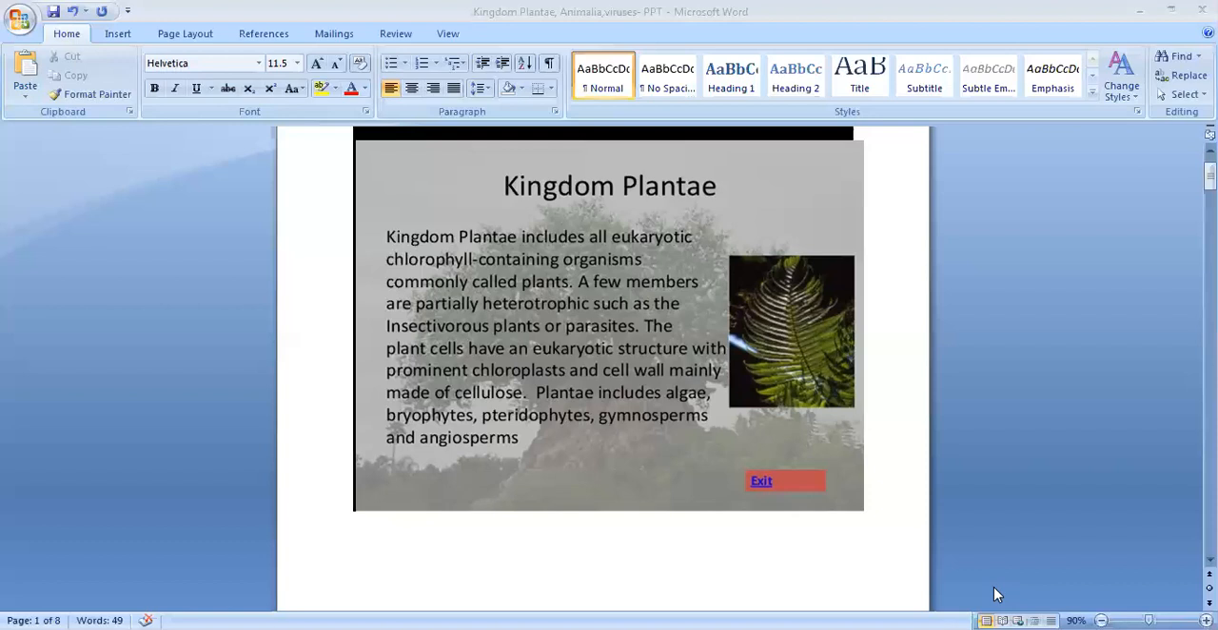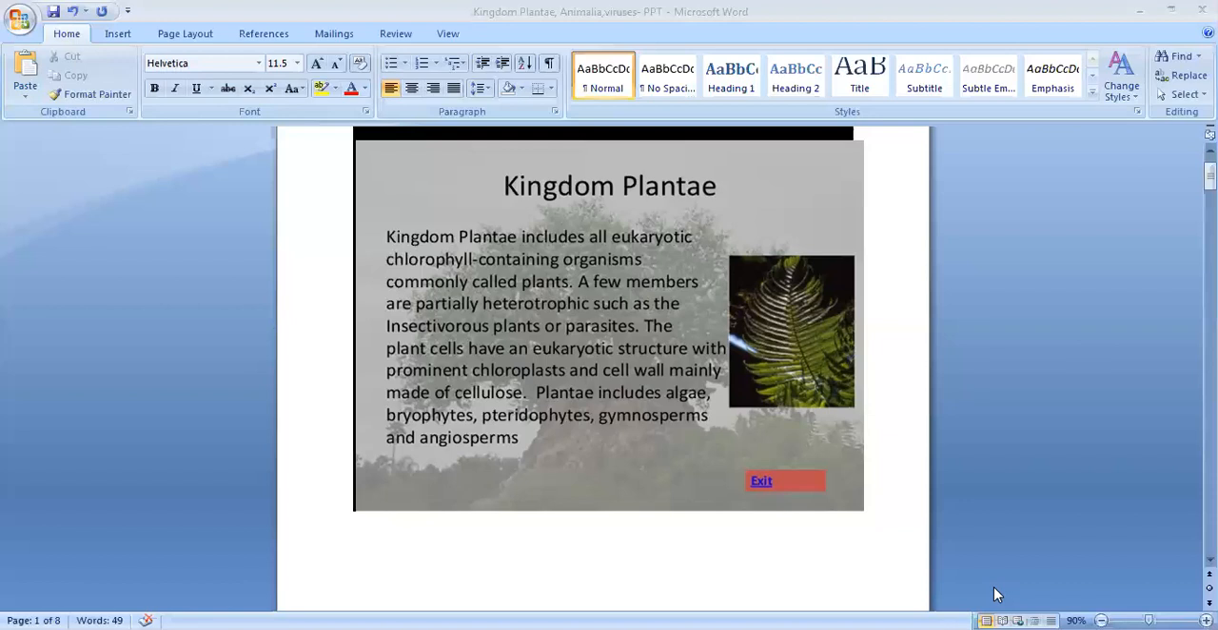Then the plant cells have a eukaryotic structure with prominent chloroplast and a cell wall mainly made of cellulose. So the chlorophyll is present in chloroplast, and the plant has a cell wall made up of cellulose. Plantae include algae, bryophytes, pteridophytes, gymnosperms and angiosperms. Even animals we are making into different groups. Same like that, plants are also divided into different groups: algae, bryophytes, pteridophytes, gymnosperms and angiosperms.